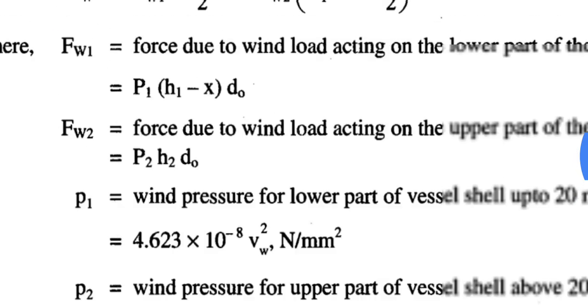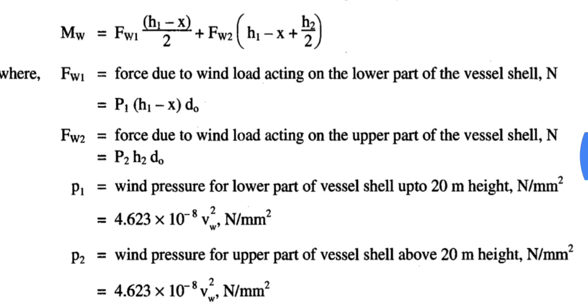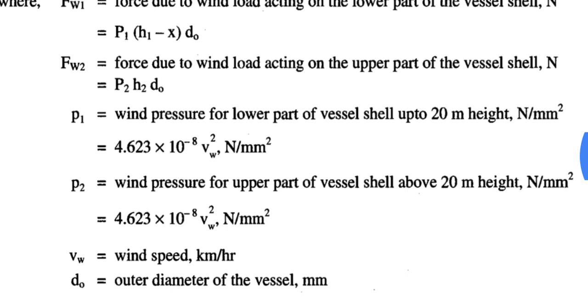Here Fw2 is P2 into H2 dO, where dO is the outer diameter, H2 is the upper part height of the vessel shell, and P2 is the wind pressure applied on that upper part of the vessel shell. The values are given for P1 and P2.